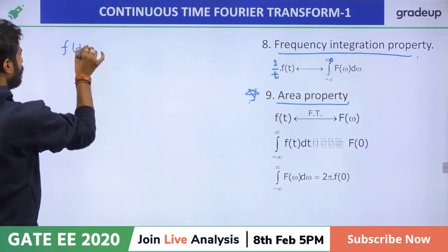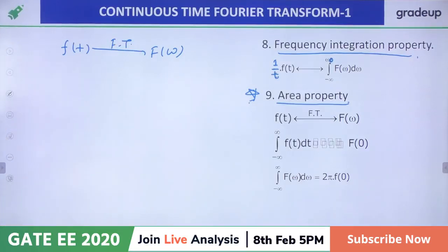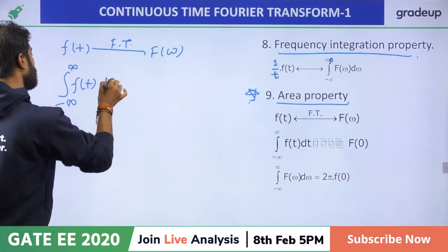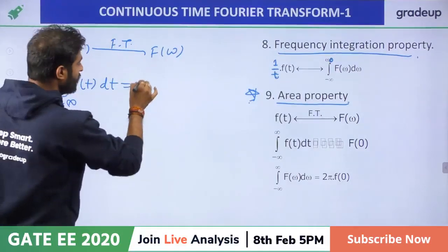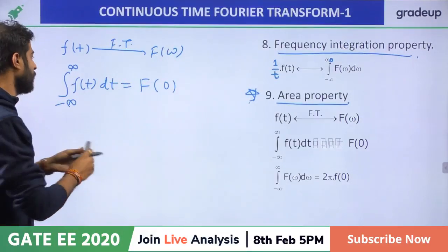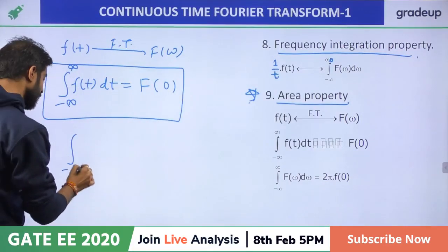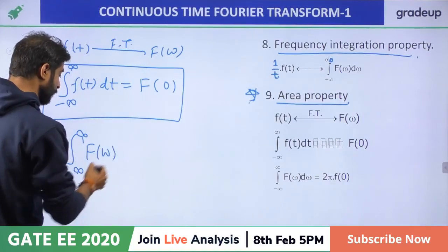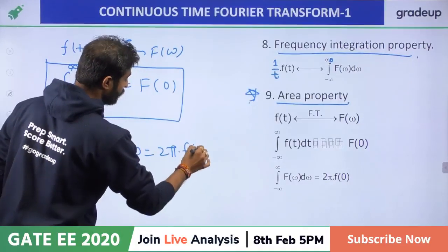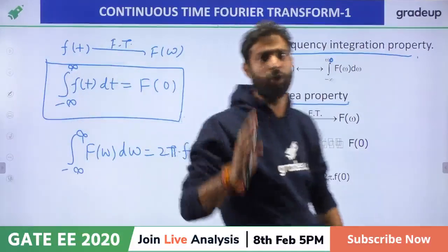If f of t having the Fourier transform F of omega, and I asked you to tell quickly the complete integration, the area of this function, it is just like F of 0. In the frequency domain, the magnitude at omega equal to 0 basically gives you the answer, right? And now if you integrate in the frequency domain, the complete integration, the running integration d omega, then it will be equal to 2 pi into f of 0. Not just the value at t equal to 0 in the time domain, you also multiply it by 2 pi, then only you will get the answer, right?